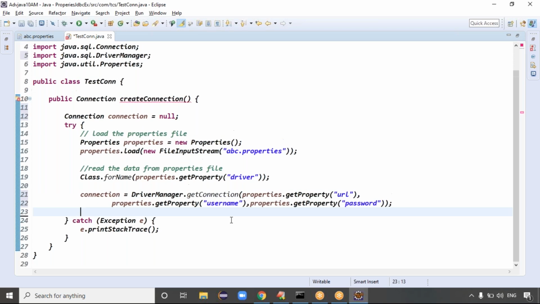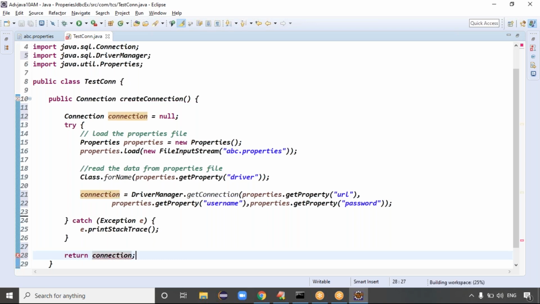With the connection ready, can I return the connection here? So simply return the connection object. That's all. Guys, I think the second file is clear, a common file. What is the common file doing? It is first loading the property file, then reading the data from the property file and creating the connection, and simply returning the connection, right?